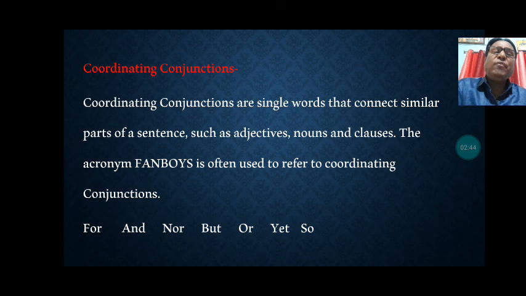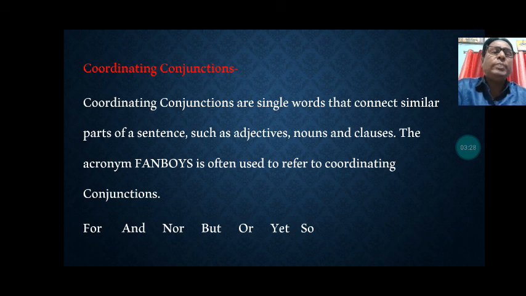Those conjunctions are FANBOYS. Here F stands for the conjunction for. You can see below, F for for, A stands for and, N stands for nor, B for but, O stands for or, Y stands for yet and S stands for so.